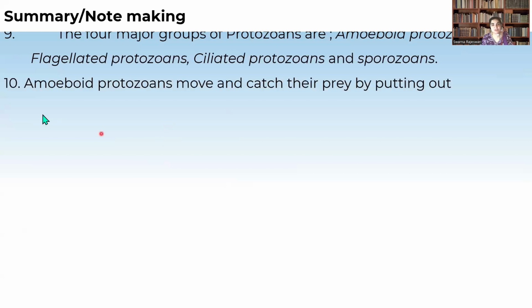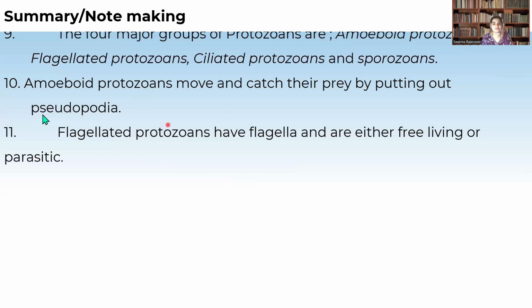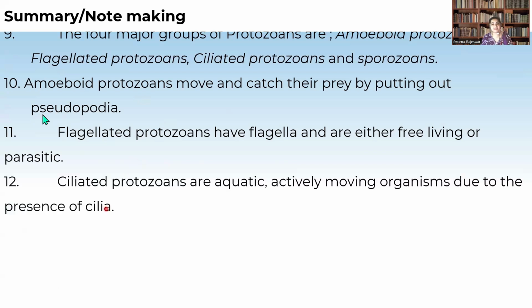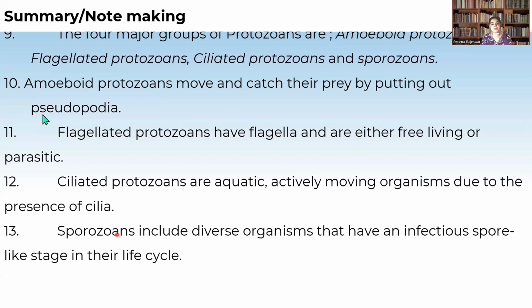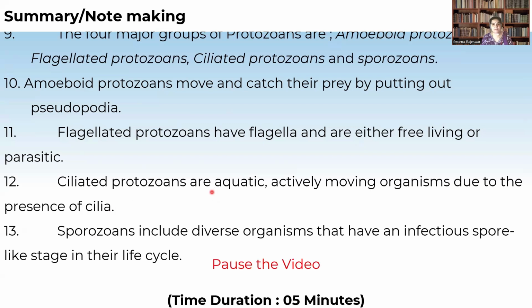Now coming to the amoeboid protozoans, they move and capture food with the help of what are called pseudopodia. Coming to the flagellated protozoans, they have flagella on their body, which help in movement, and some flagellated protozoans are parasites. The ciliated protozoans have cilia, which help in movement. And the sporozoans live in diverse environments because of the formation of spores in their life cycle. The example we have discussed is Plasmodium.